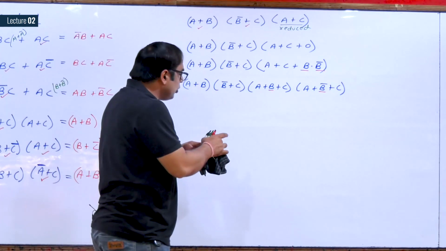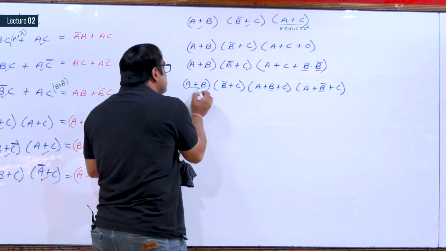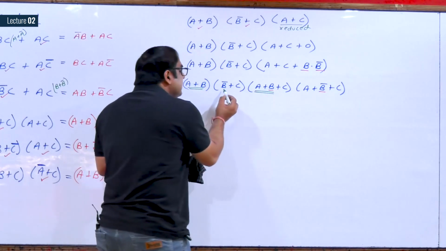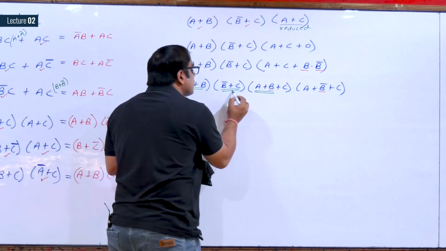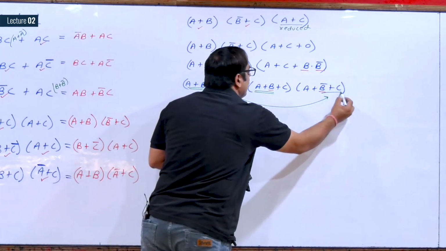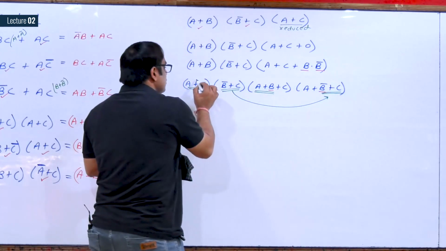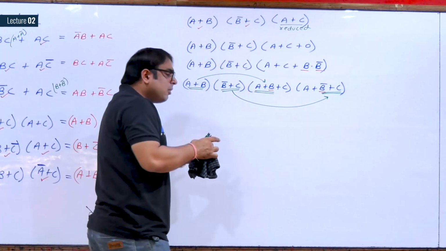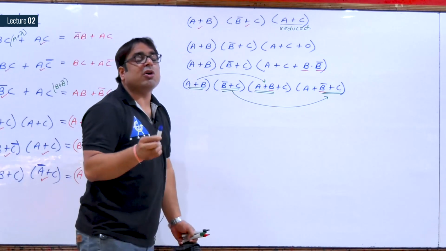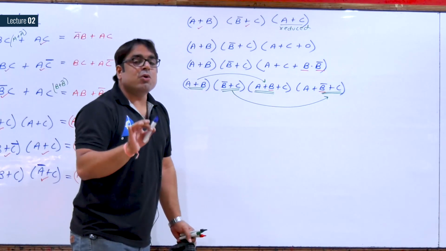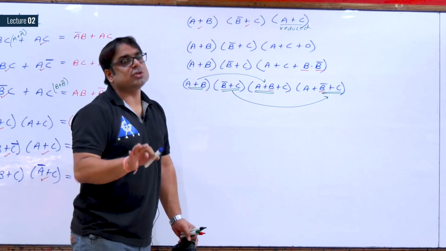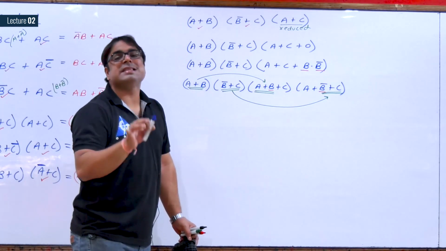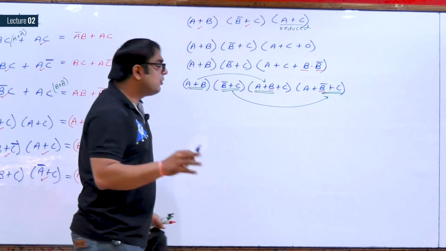Now if you will notice, this A plus B is common with this A plus B, and this B complement plus C is common with this B complement plus C. Now again, distributive law, I have already told you, the most useful tool in solving or minimizing any Boolean function is distributive law.